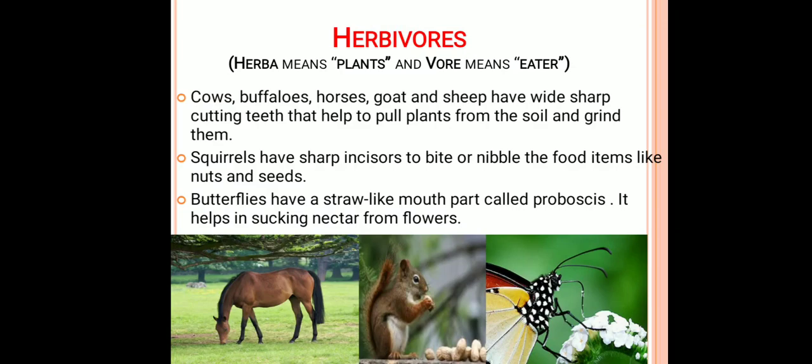They have sharp cutting teeth which help them to pull the part of the plant from the soil and grind it. Next, squirrels have sharp front teeth known as incisors, which help them to bite or nibble food items like nuts and seeds easily. Next, butterflies have a special type of mouth, a straw-like structure called the proboscis. The proboscis helps them to suck the nectar from the flower.